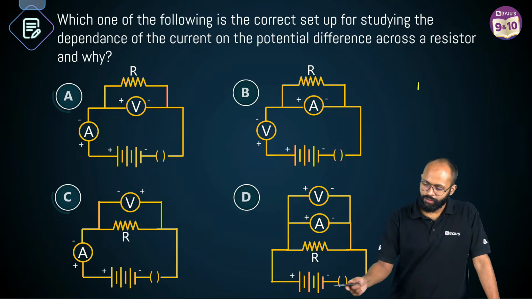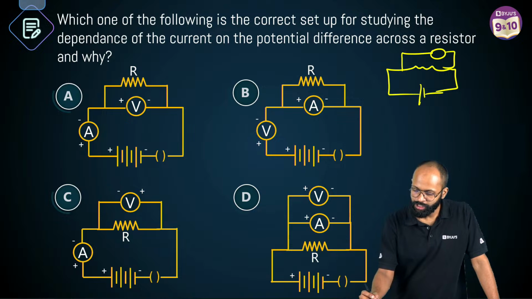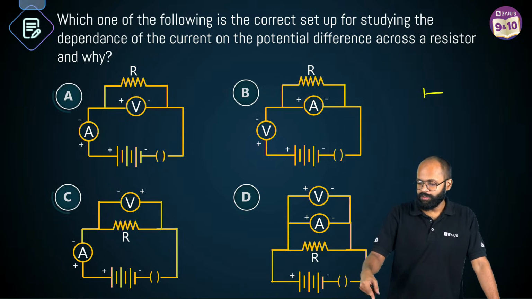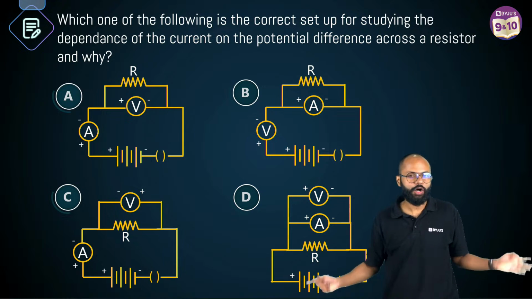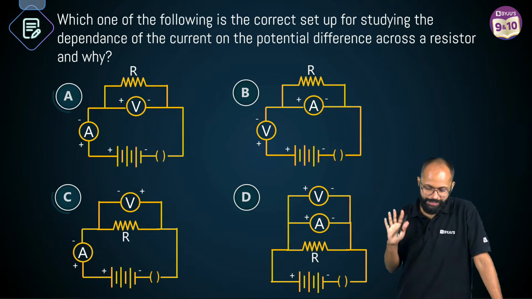That is also fine. If you have a battery and a resistor and you connect a voltmeter, this becomes positive, this becomes negative. This is also fine. But voltmeter should be in parallel and ammeter should be in series. That is how we connect it. Clear? Okay, fine. Let's see.